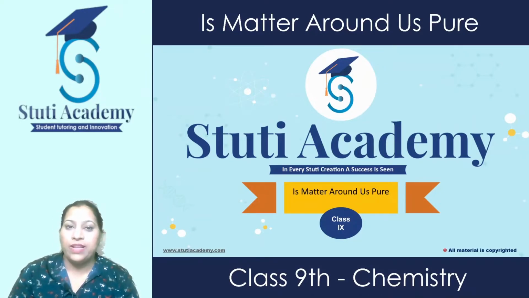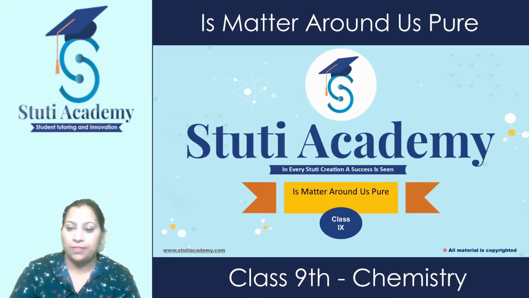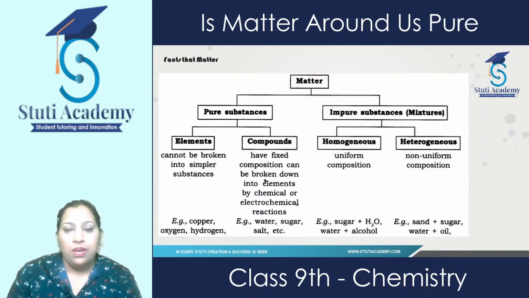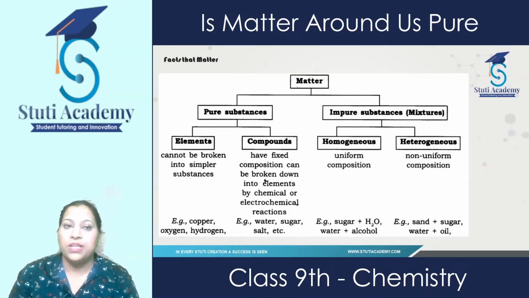In this video, I'll explain the chapter "Is Matter Around Us Pure", which is chapter number 2 of chemistry, class 9. In chapter 1 video, I explained what is matter and what are its properties. In this video, I'll tell you about types of matter which are present in nature. We'll broadly classify matter into two main categories, that is pure substances and impure substances. Impure substances, we also call them mixtures.